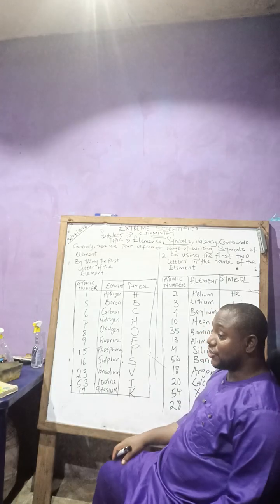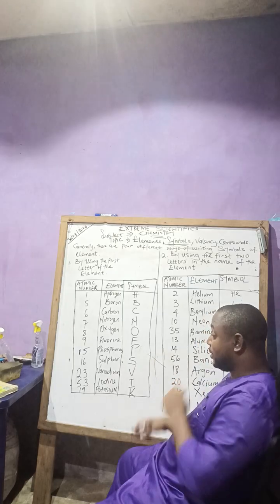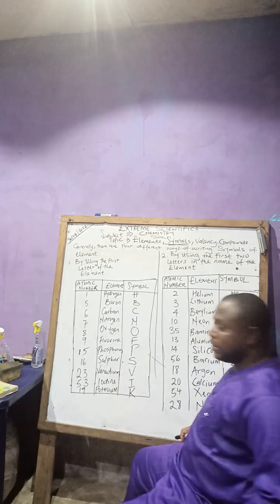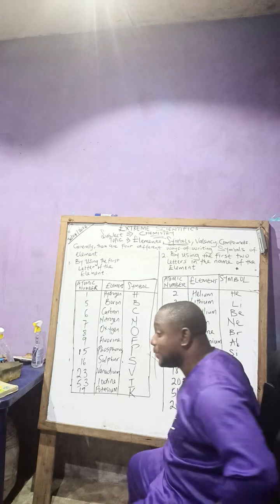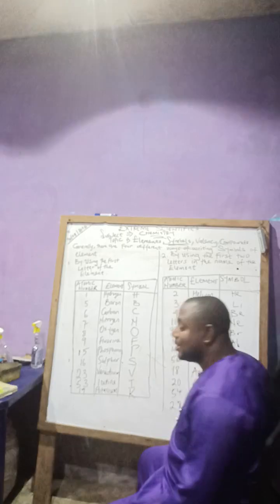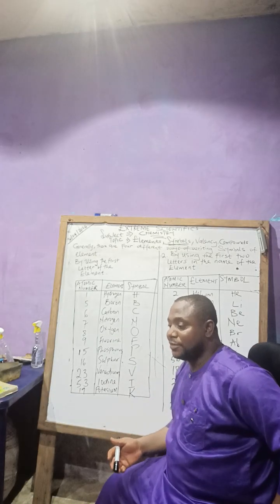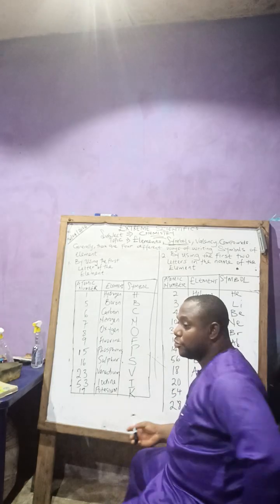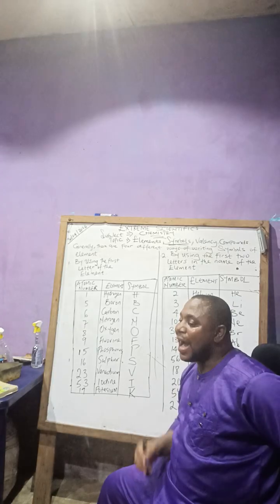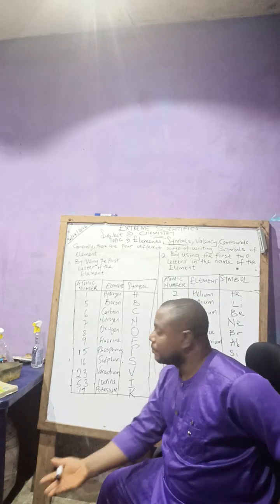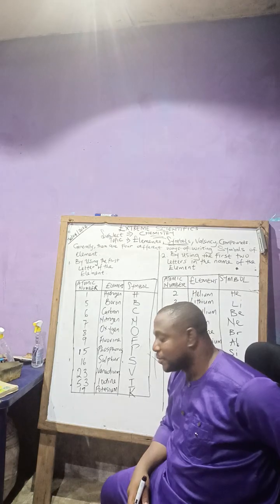Number 19. That's potassium. How many of you have eaten potassium before? Yeah, that's called potash. Maybe next class I will do it for you guys. Most of you usually stick potash in your mouth and eat it. Stop doing that. You can only use potash when you are making jute leaf, which you might call ewedu. If you are making that leaf, you put the potash in the water. It will act as a catalyst to soften the leaf. So don't just eat it raw. It's not good for your health.